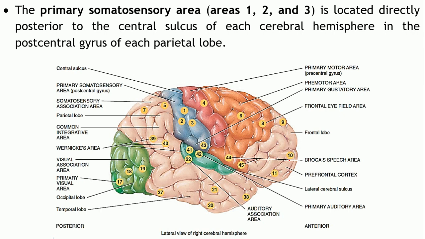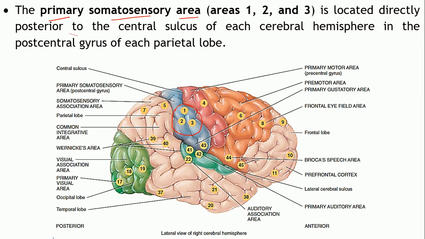Coming to the first type of area, the primary somatosensory area, that is area number 1, 2 and 3. This picture shows one half of the cerebral hemisphere.